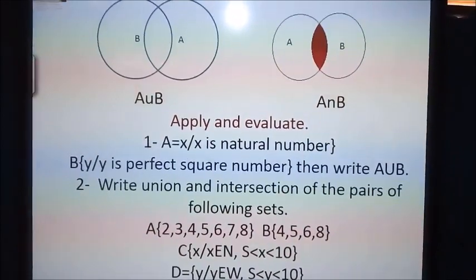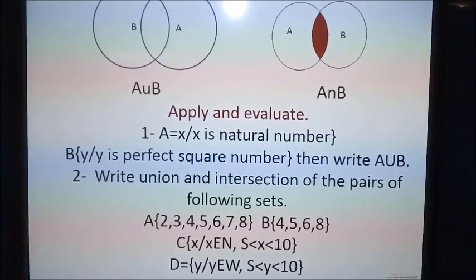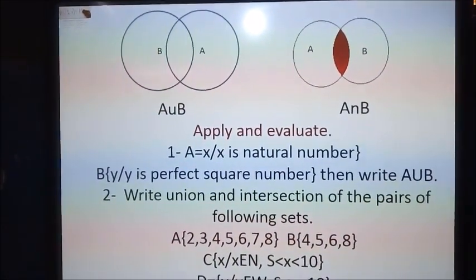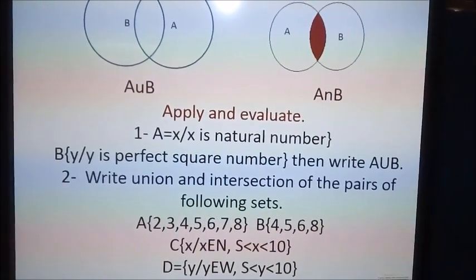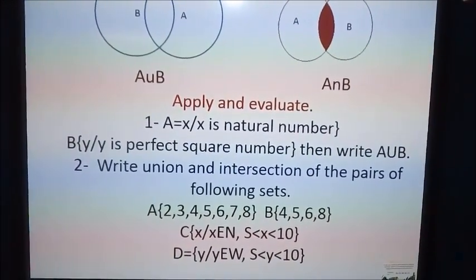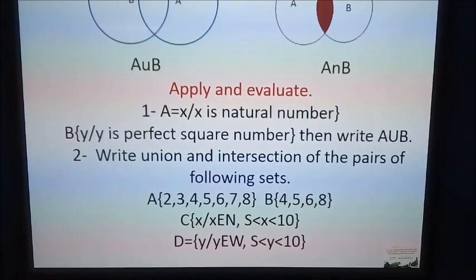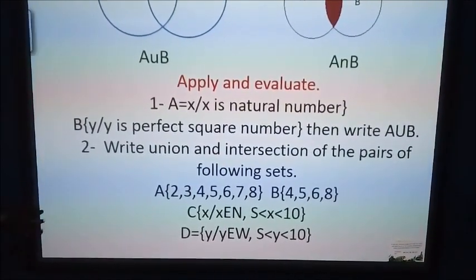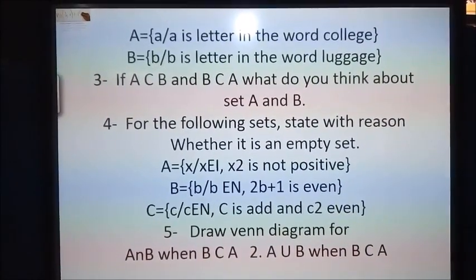And see, it becomes very easy to understand from the figure. This is the union of these two sets, and the figure shown in red color is called the intersection of sets A and B. And students, there are examples to apply, and you have to solve these examples yourself. These are the examples also.